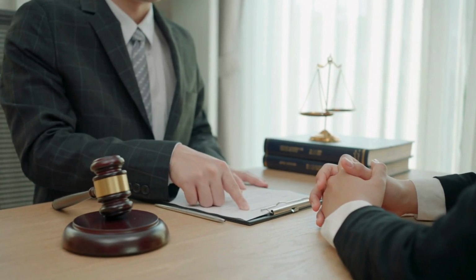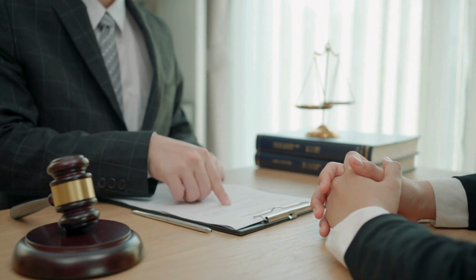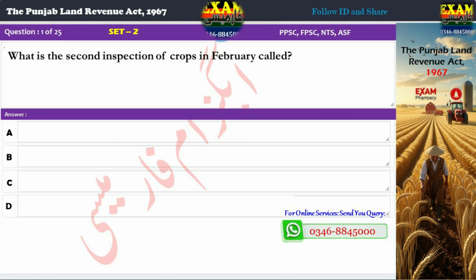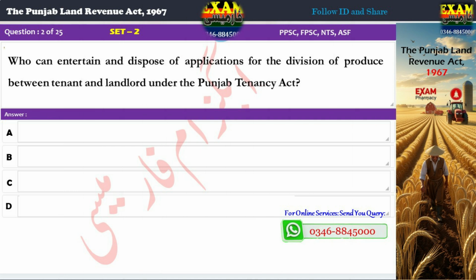Whether you're a law student, a landowner, or just curious about land revenue laws, Question 1. What is the second inspection of crops in February called? A. Kharif Girdauri, B. Rabi Girdauri, C. Both A and B, D. None of these. Correct answer, B. Rabi Girdauri.